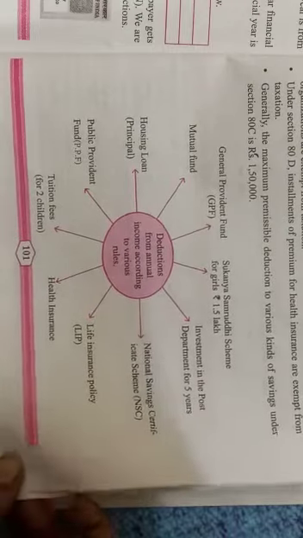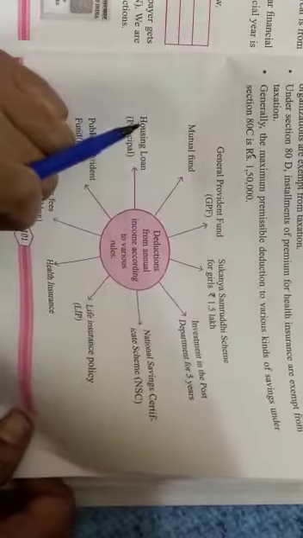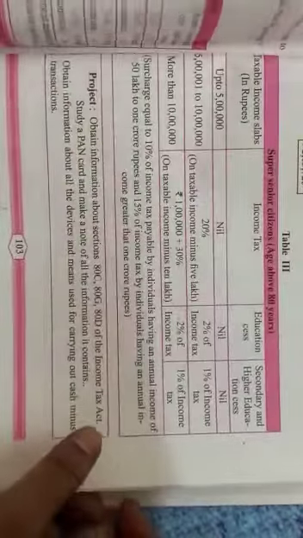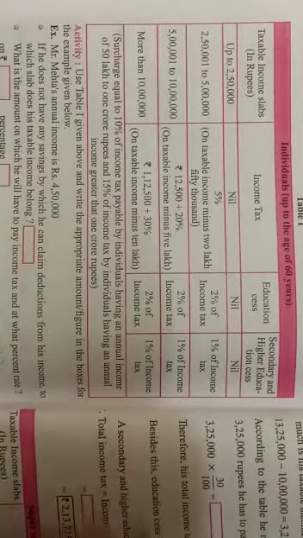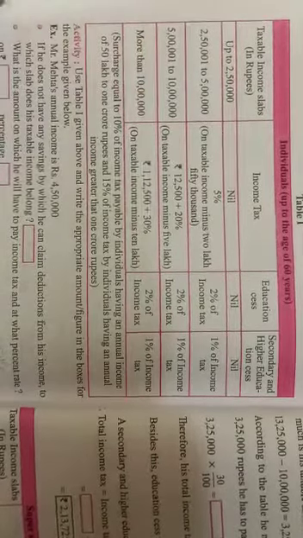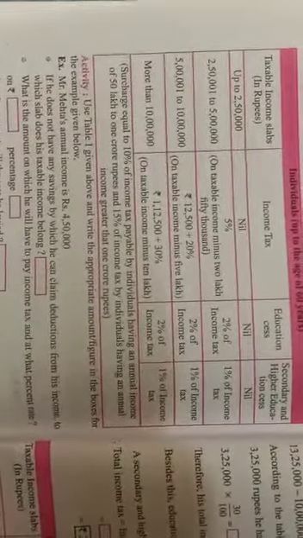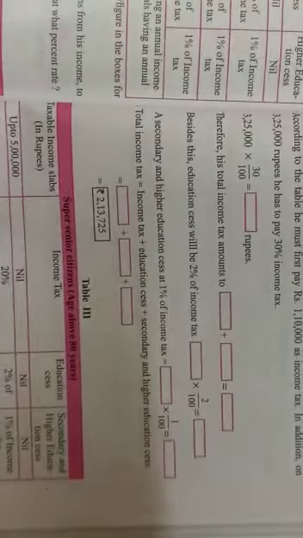With an example only will you understand this better. With an example we will see how it is. Now there are some more rules related to income tax. There is also an age factor. So this table is very important. These tables and the rules related to senior citizens and super senior citizens, we will discuss in our next class.